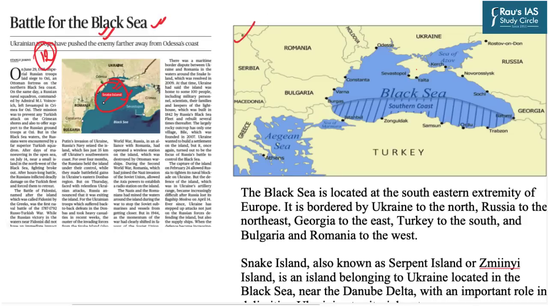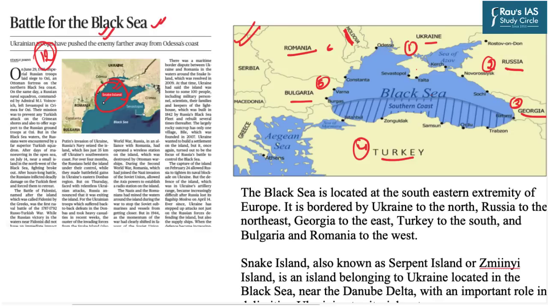Now, if you closely look at the map, the Black Sea is bordered by six countries. First, Ukraine. Second, Russia. Third, Georgia. Fourth, Turkey. Fifth, Bulgaria, and sixth, Romania. If you closely look at this specific area, that is Moldova, though when you look at the world map, it might appear that it touches the Black Sea, but in reality, it does not.